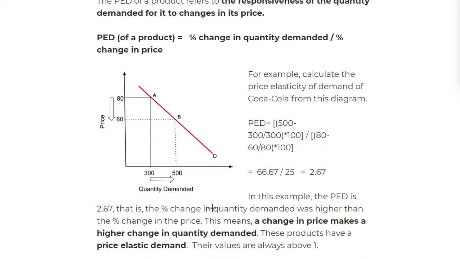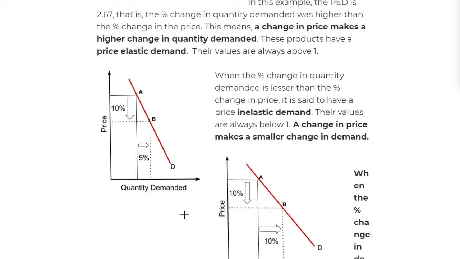We say that the product has a price elastic demand, and the value of the PED is always above 1. So when you calculate the PED, it's always above 1. This is when I change the price, and this results in a higher change in the quantity demanded. Change in price leads to higher change in quantity. The same would apply when something is inelastic demand: the change in price will make a smaller change in the quantity demanded.